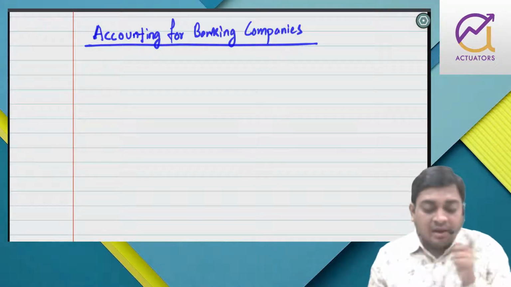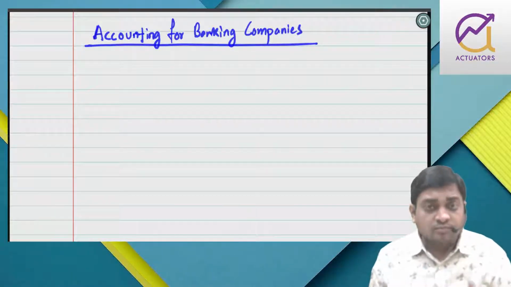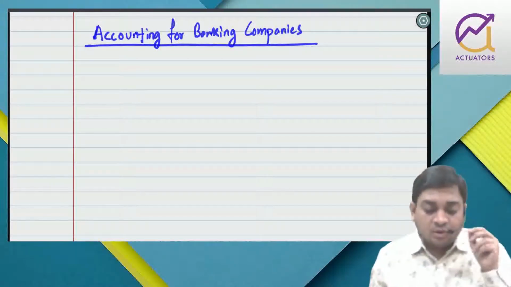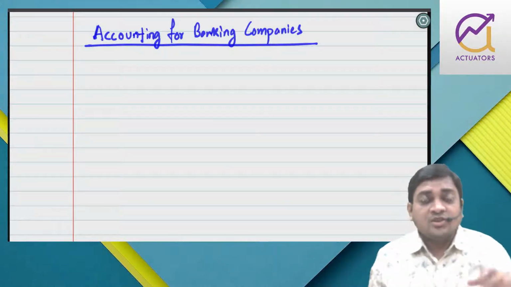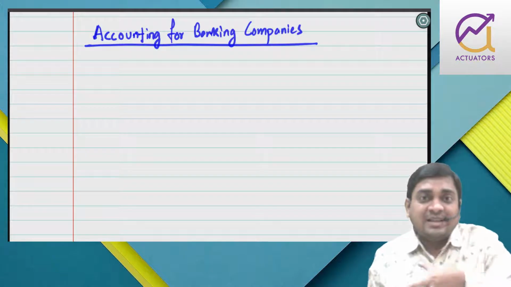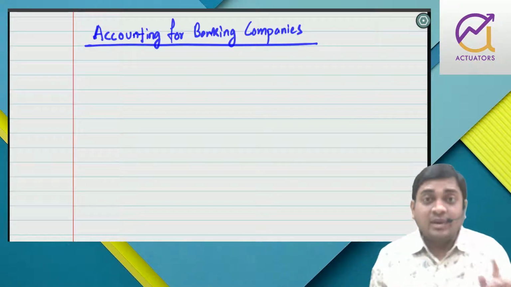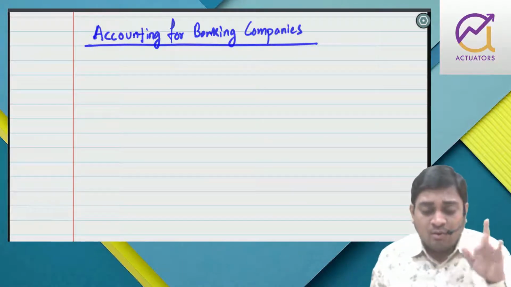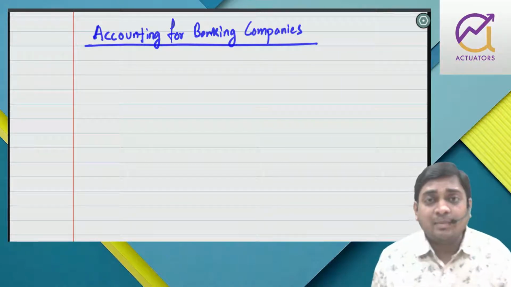Right now, first and foremost, you know that in Group 1 we had company final accounts, right? While preparing final accounts of normal companies, you have to follow the Schedule 3 guidelines of the Companies Act 2013. But when you are doing accounting for banking companies, I repeat, Schedule 3 guidelines will not be applicable here.